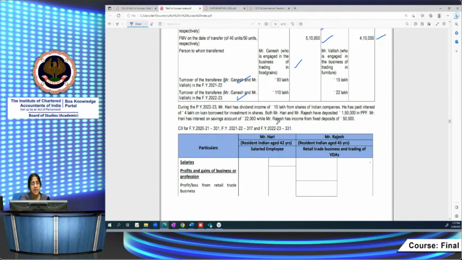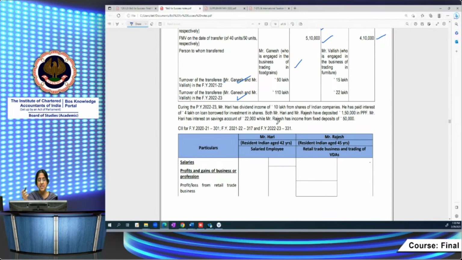Then, during the previous year 22-23, Hari had dividend income of 10 lakh from shares of an Indian company. He paid interest of 4 lakh on loan borrowed for investment in shares. Both Hari and Rajesh have deposited 1,50,000 in PPF. Mr. Hari has interest on savings account of 22, while Rajesh has income from fixed deposits of 50,000. Then capital gains indexation also has been given here.